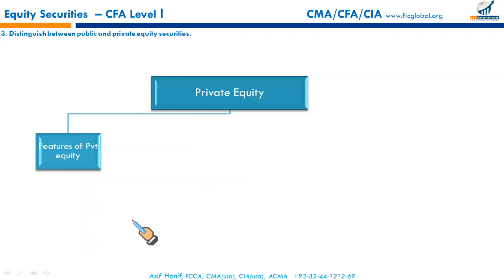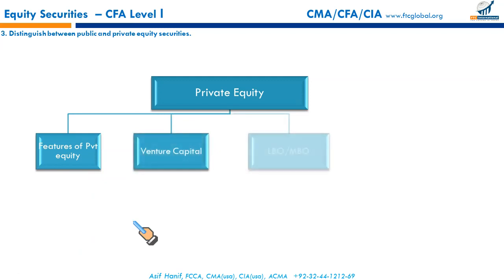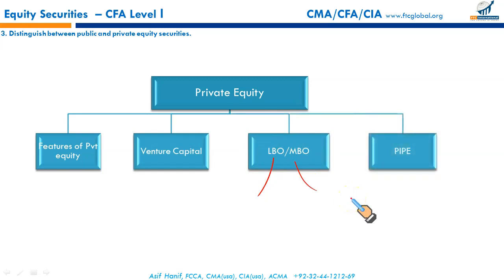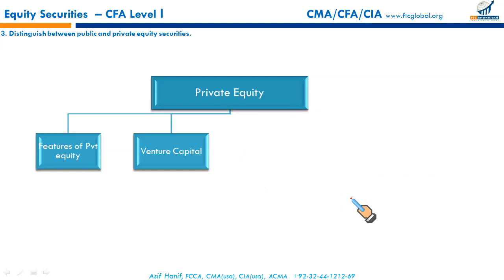There are basically three types of private equity: venture capital, leveraged buyout, management buyout, and private investments called PIPE. We'll discuss these one by one. First of all, let's discuss venture capital.